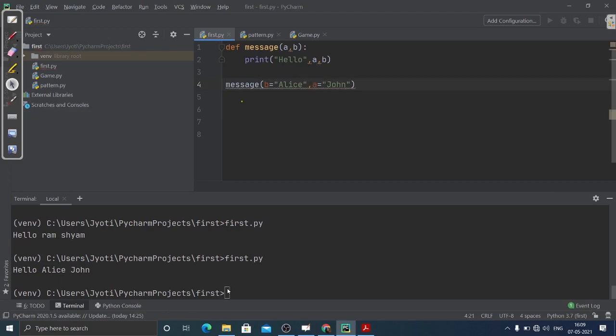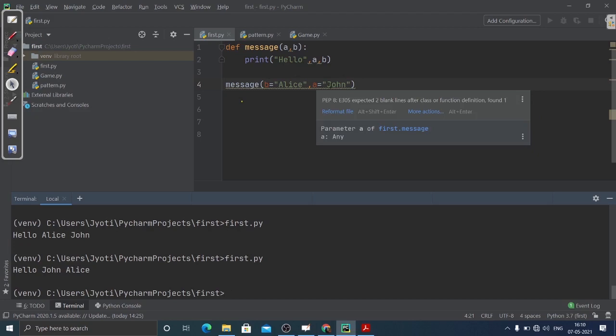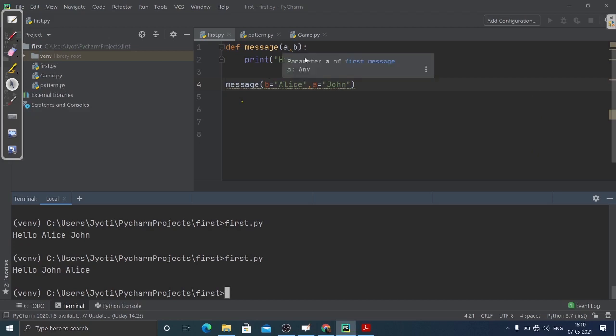Equal to, yes. You can see what happens here. First John comes, because E is equal to John and B is equal to Alice. Although while passing it, the order in which we are passing is first B and then A. But because A has a value that is already assigned, which is John, we have no problem here. So if you don't want any problem with the order in which you are passing, you can go for keyword arguments. That's the simple use of keyword arguments, because it makes the work easy.